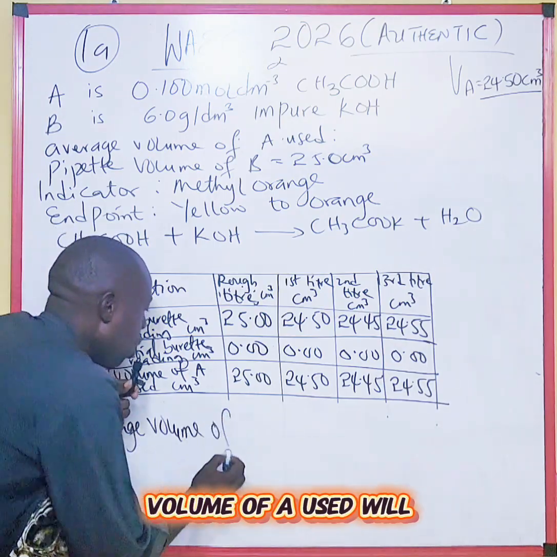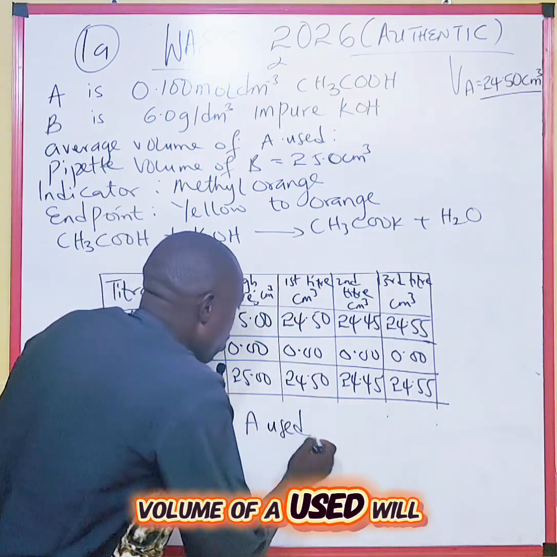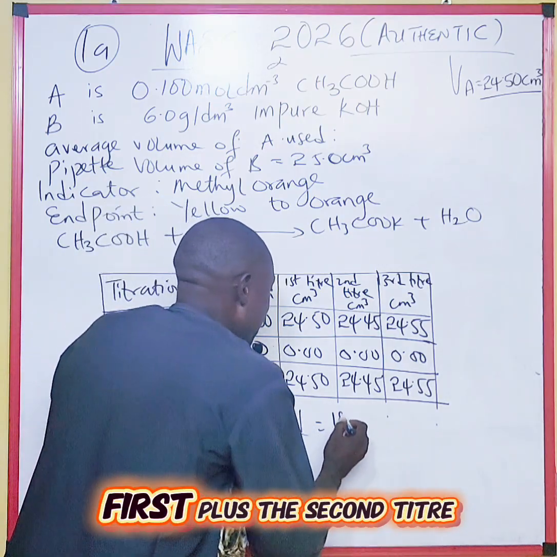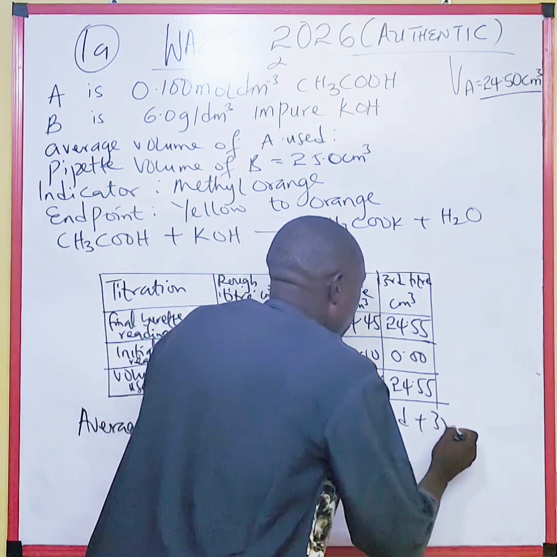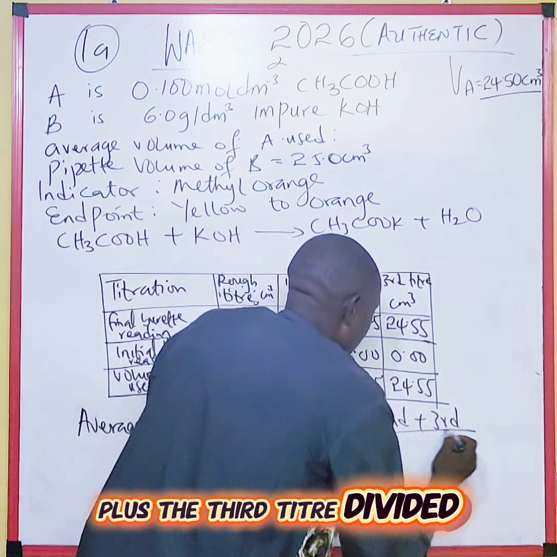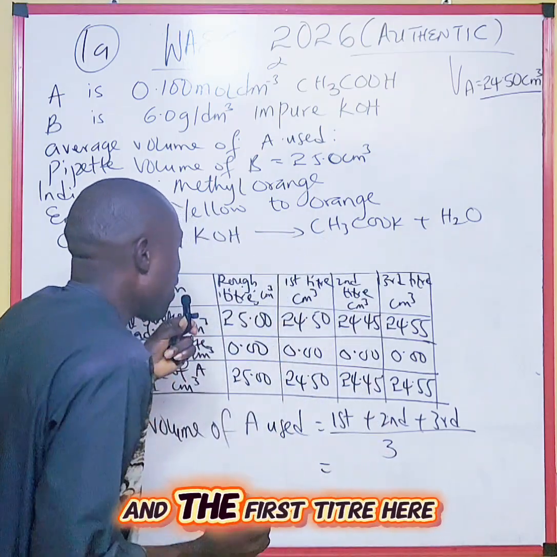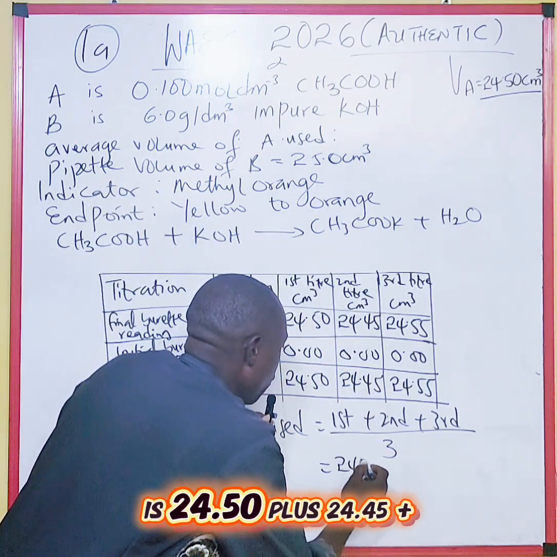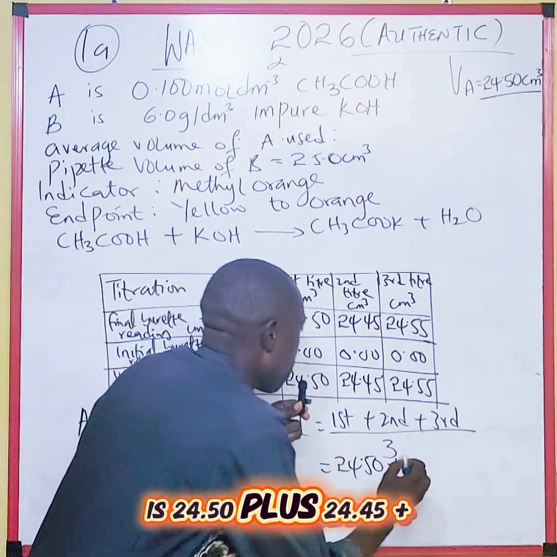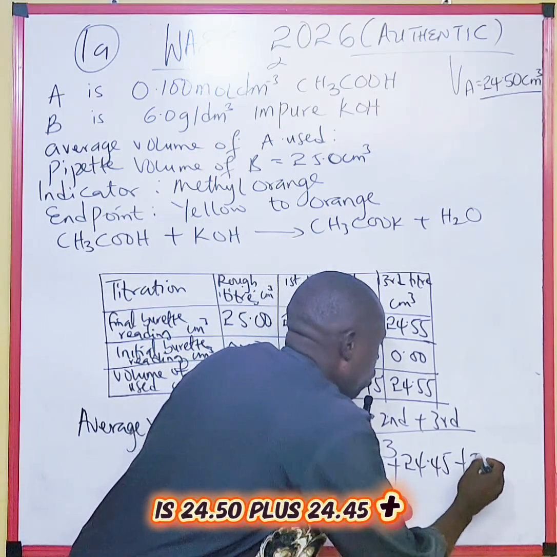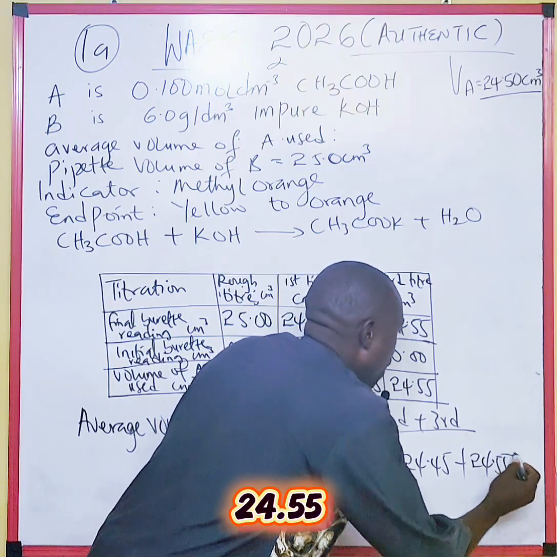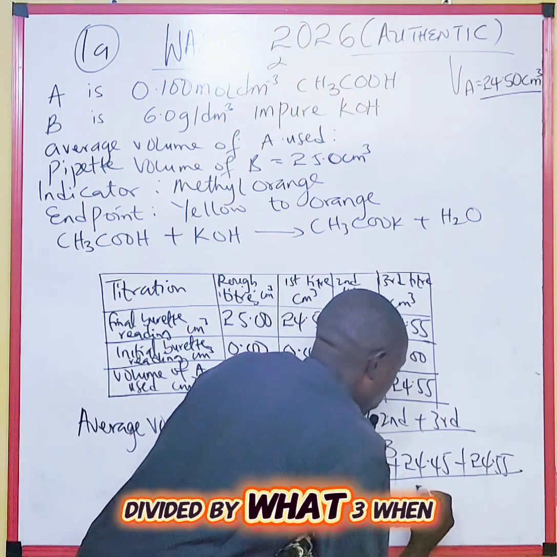So you come here to say the average volume of A used will now be equal to the first titre plus the second titre plus the third titre divided by 3. And the first titre here is 24.50 plus 24.45 plus 24.55 divided by 3.